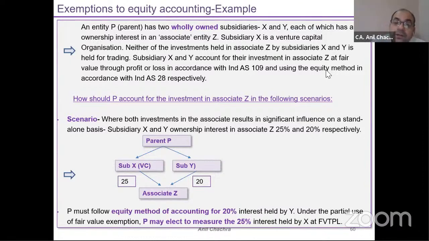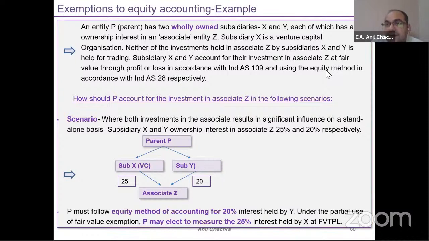So in this example, there are two subsidiaries, X and Y. As far as Y is concerned, Y has a 20% interest in the associate and is not an investment entity, right? So whatever investment is held by entity Y in entity Z, I can apply equity accounting under Ind AS 28. Now look at the scenario wherein the investment is held through a venture capital organization or an investment entity.